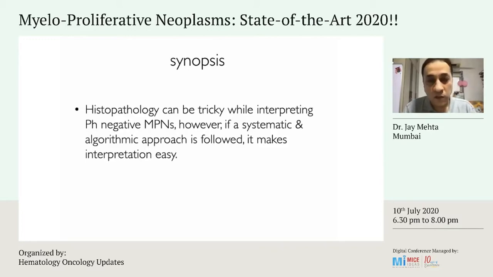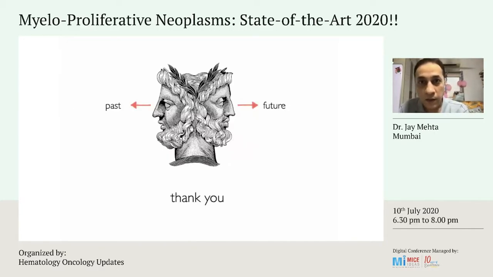So histopathology can be tricky while you're interpreting MPNs. However, if you follow a systematic algorithmic approach, if you look for the M:E ratios, you can check the erythropoiesis, you can check the blast counts, you can check for the megakaryocyte morphology and its topography. It just makes life easy and interpretation much better. And I think that's it. That's all I have. Thank you very much.